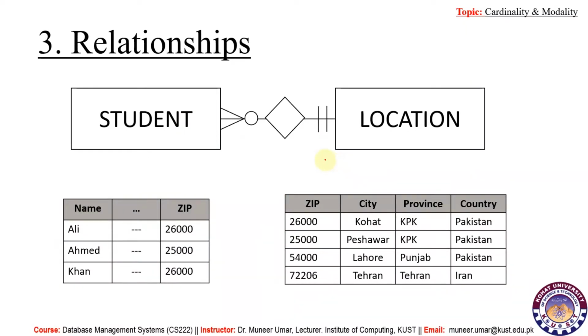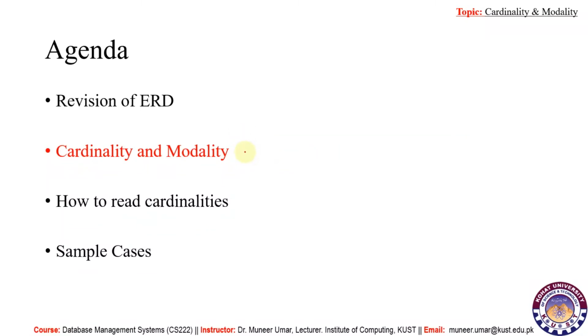One additional thing, for defining or showing the relationships, we also use this diamond symbol between the entities. So our today's topic is mainly focusing on these indicators or these levels of relationships between the entity types. So now, cardinality and modality.